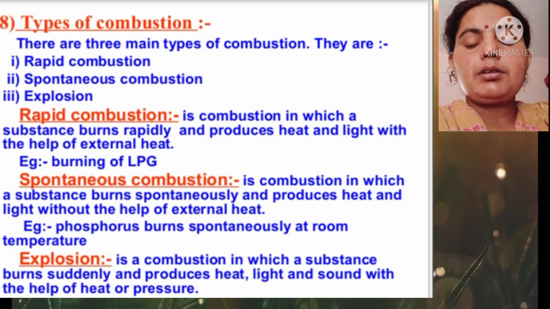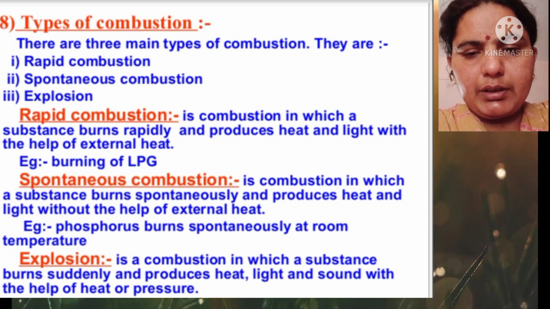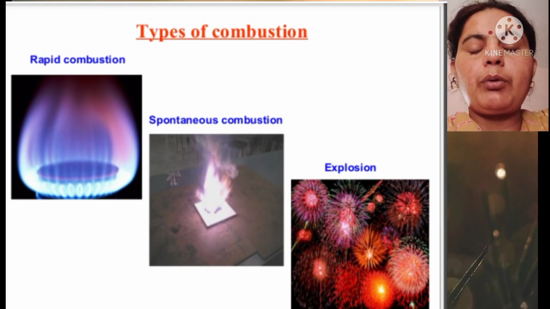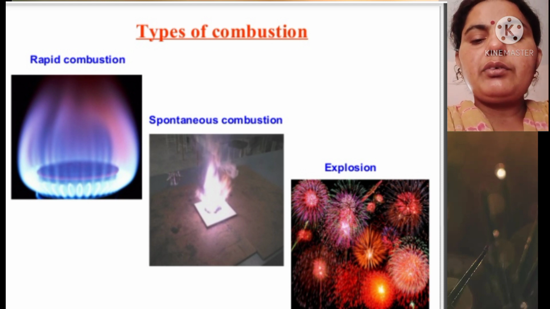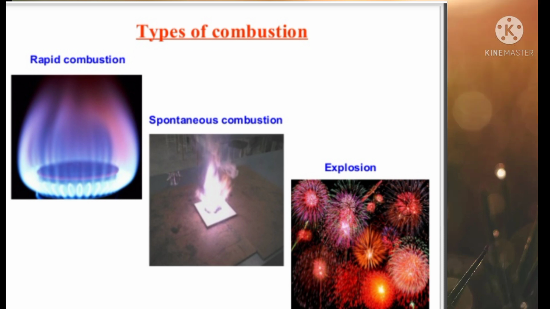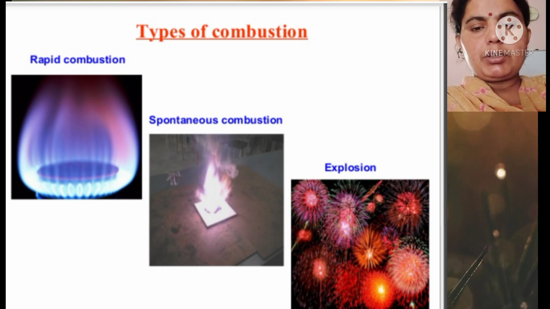Here we are going to discuss the explosion. Explosion is done in crackers with the help of chemical energy that explodes out. So here heat energy is termed as chemical energy. So these are the three types of combustion that take place here: rapid combustion, spontaneous combustion, and explosion.